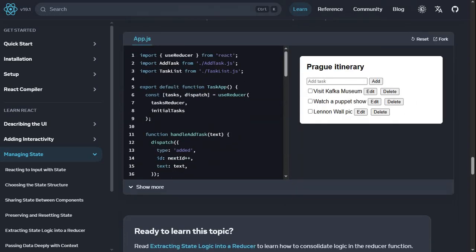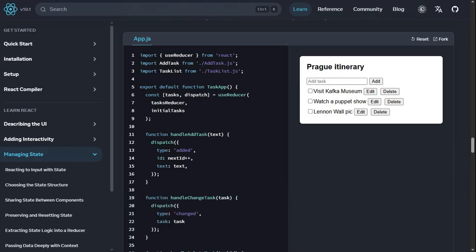So let's see that. Show more. Okay, we have tasks and dispatch. Yeah, this is the default. Tasks reducer, initial tasks. Okay, handleAddTask: text, dispatch, type added, id nextId, and text.